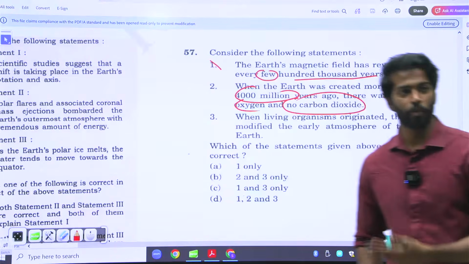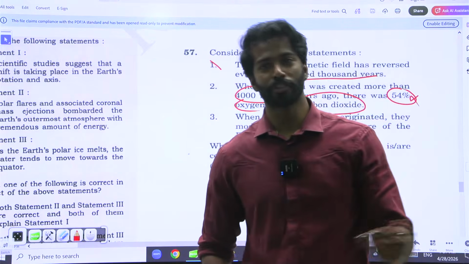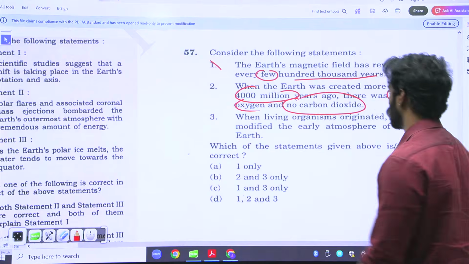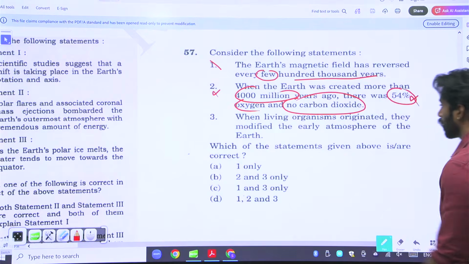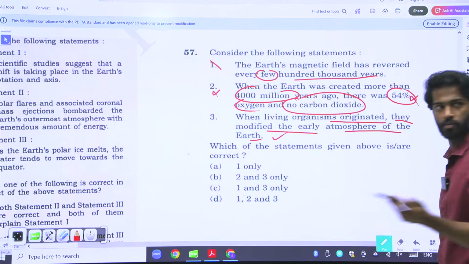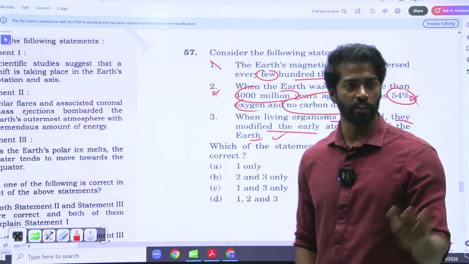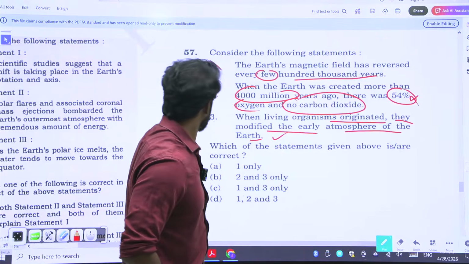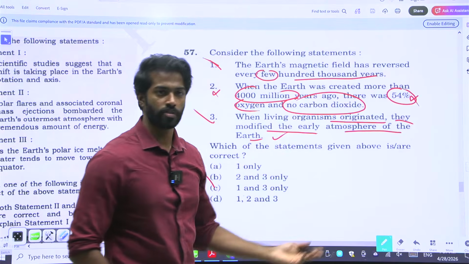Plants came 3.8 billion years ago. Then how will oxygen be there 4,000 million years ago? Obviously, second statement is wrong. When living organisms originated, they modified the early atmosphere of the Earth. Yes. Blue-green algae came, and that is where oxygen flooded into the atmosphere. So obviously they changed. Again, knowledge.